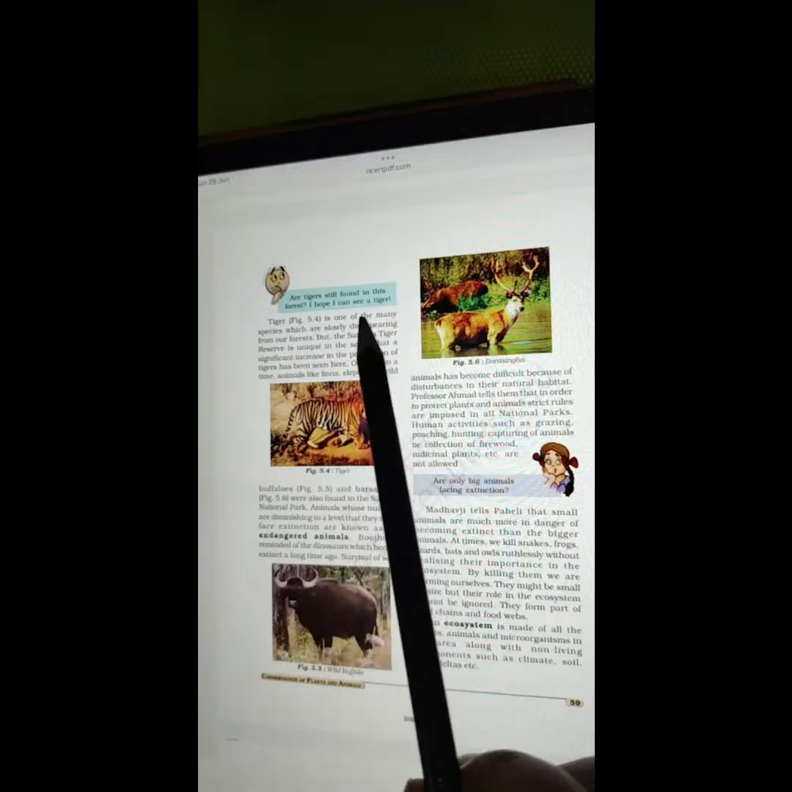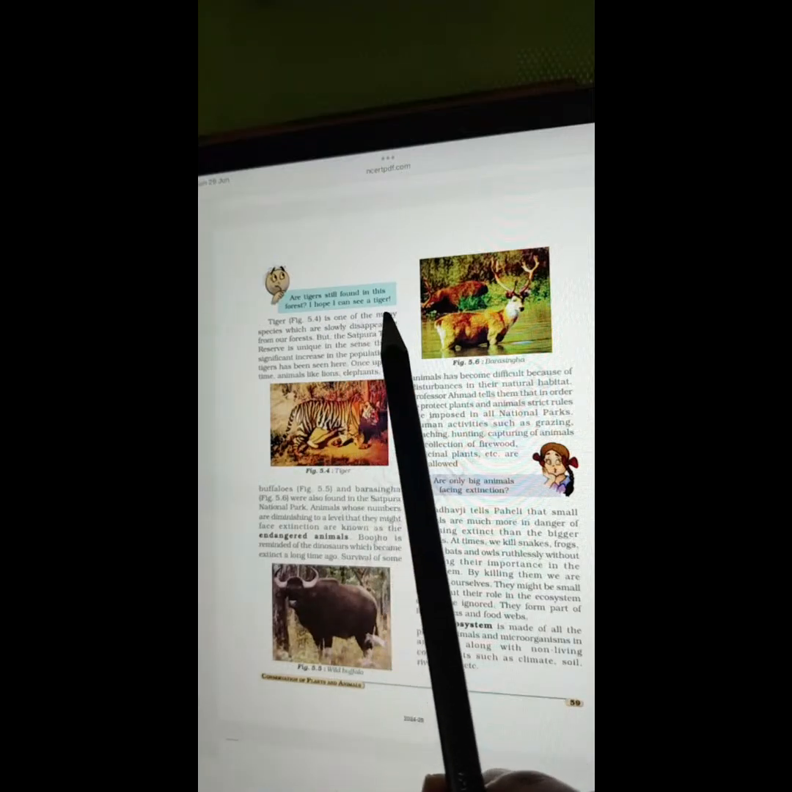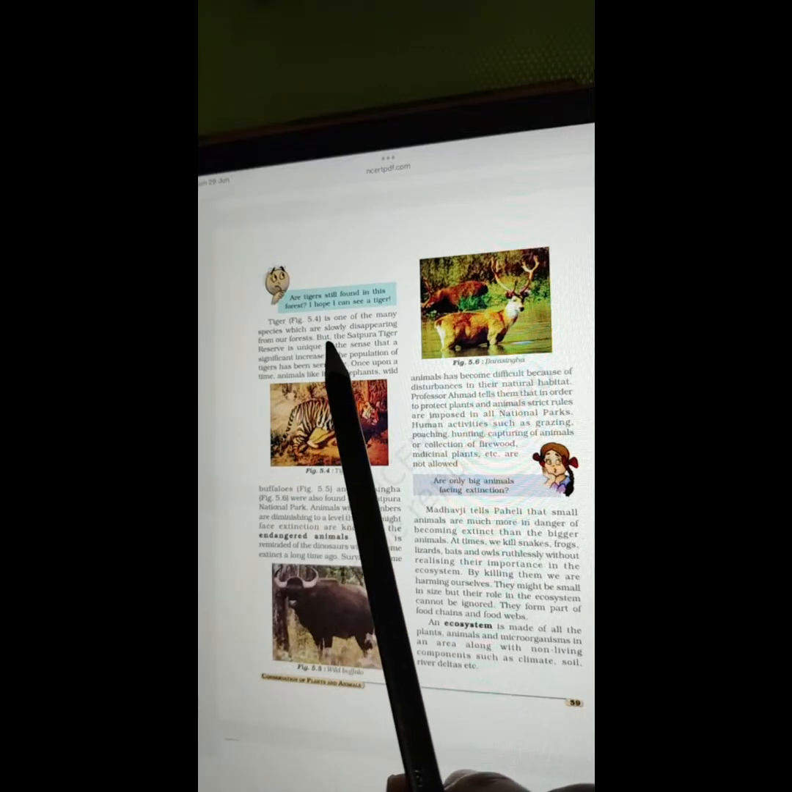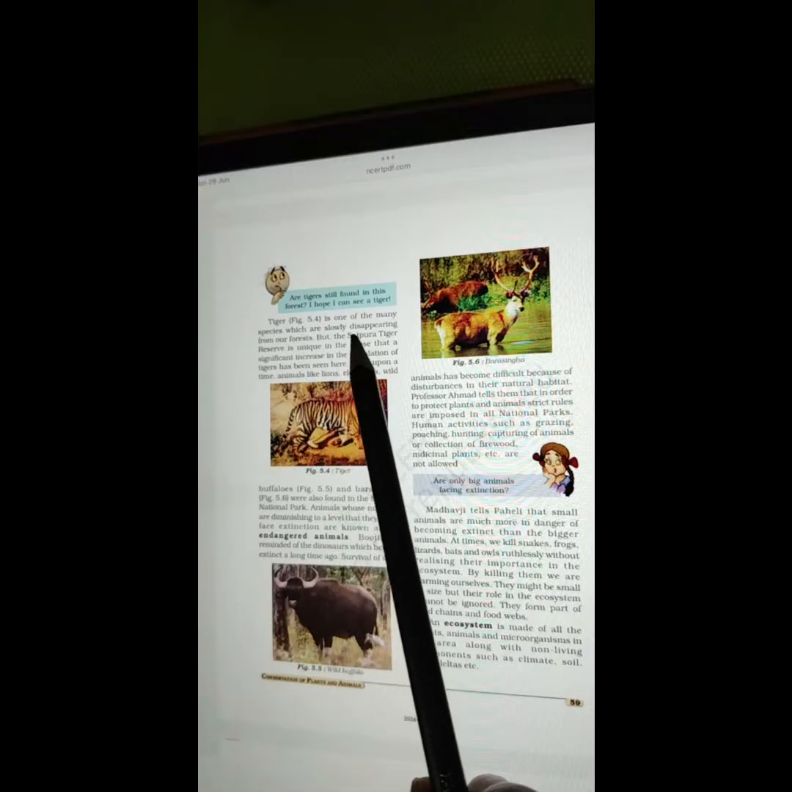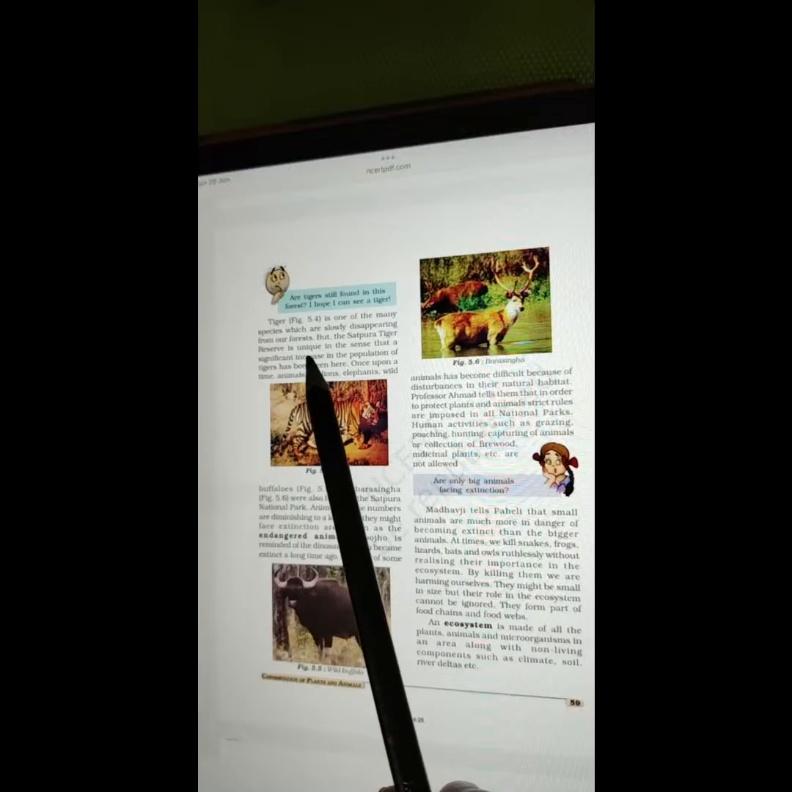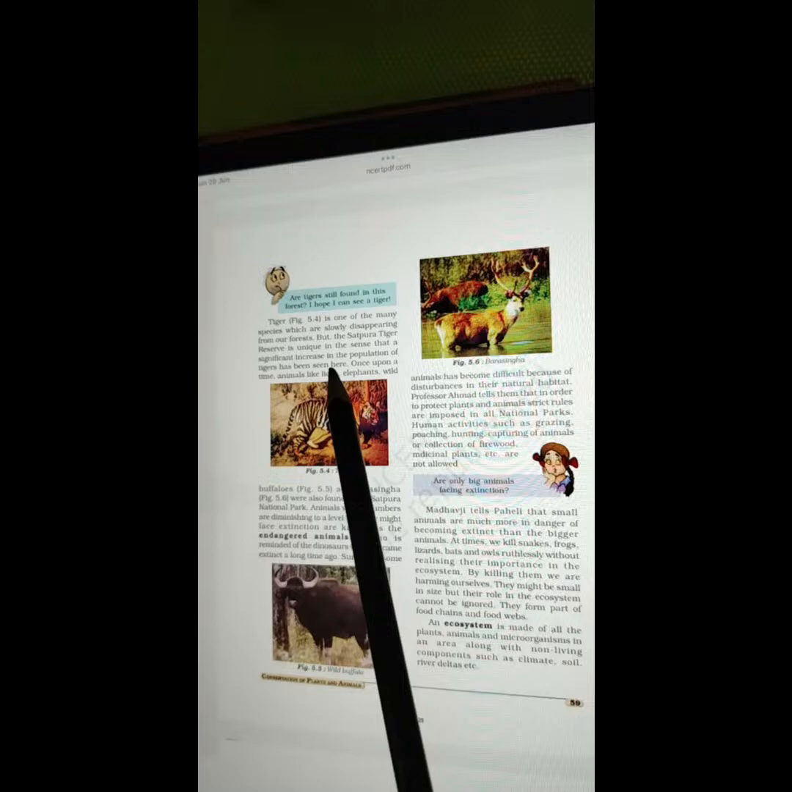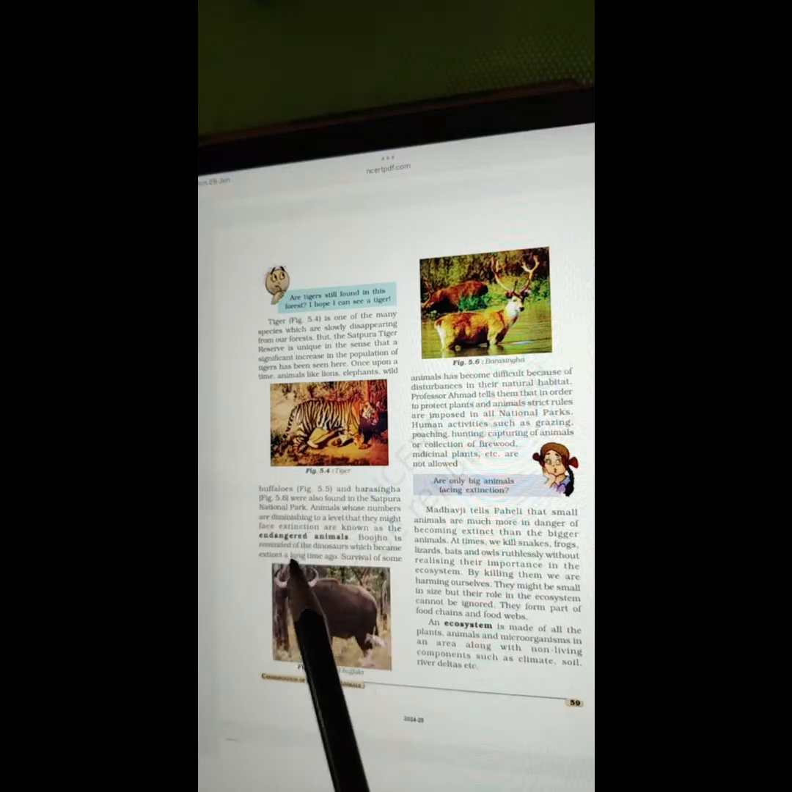Are tigers still found in this forest? I hope I can see a tiger. The tiger, figure 5.4, is one of the many species which are slowly disappearing from our forests. But the Satpura Tiger Reserve is unique in the sense that a significant increase in the population of tigers has been seen here. Once upon a time, animals like lions, elephants, wild buffaloes (figure 5.5) and barasingha (figure 5.6) were also found in the Satpura National Park.